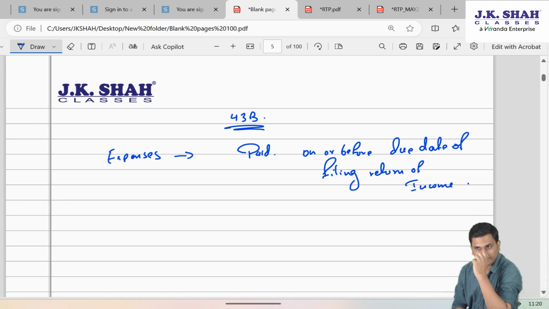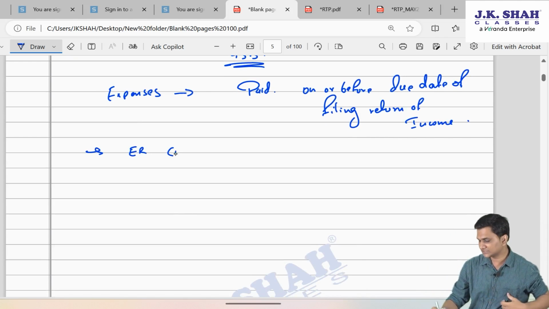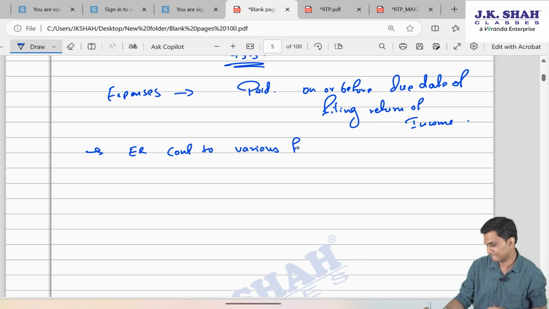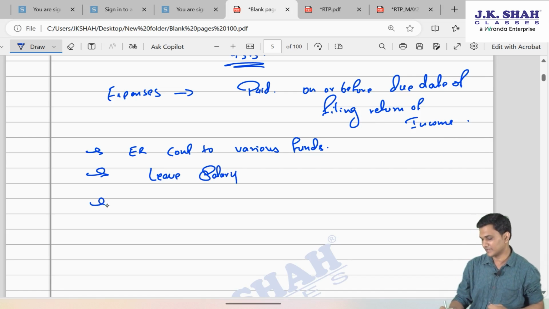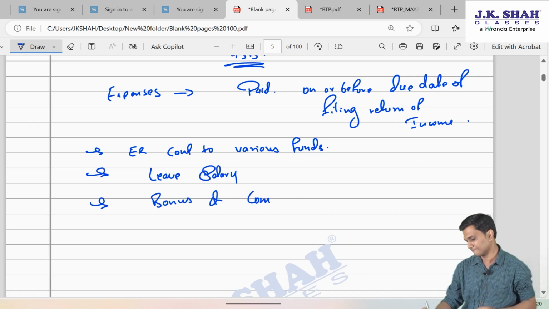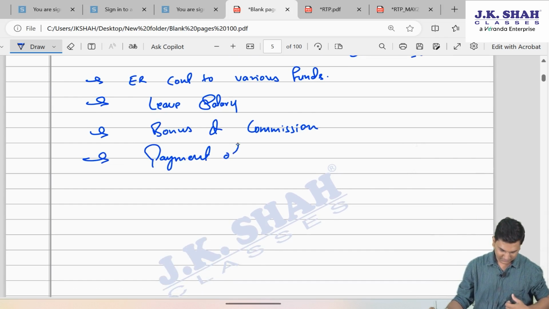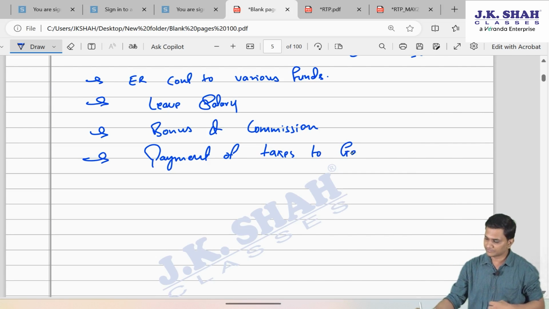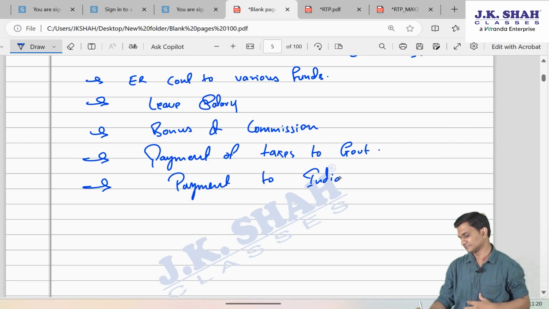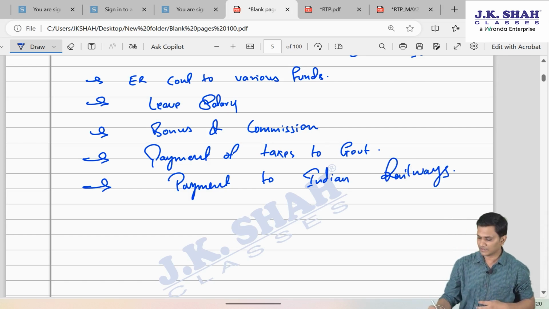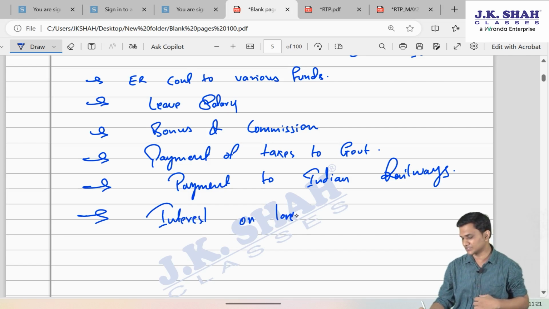Friends, section 43B used to cover a list of 6 expenses: employer's contribution to various funds, then leave salary, then bonus and commission, then payment of taxes to government, payment to Indian Railways, and interest on loans taken from banks and financial institutions.